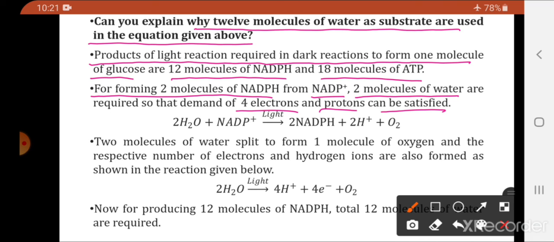To explain the equation: 2 water and 1 NADP plus will give 2 NADPH plus 2 protons, that is 2H plus, and oxygen will be released.